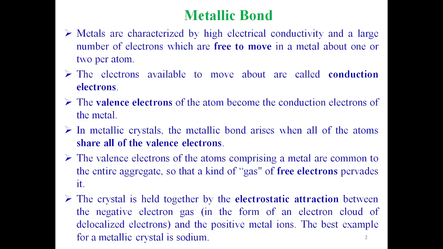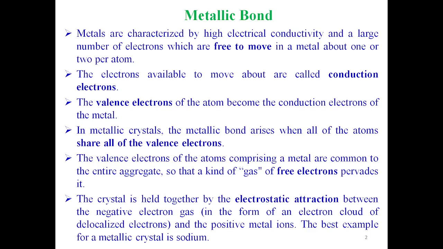Metallic bond. Metals are characterized by high electrical conductivity and a large number of electrons which are free to move in a metal, about 1 or 2 per atom. The electrons available to move about are called conduction electrons. The valence electrons of the atom become the conduction electrons of the metal. In metallic crystals, the metallic bond arises when all of the atoms share all of the valence electrons.